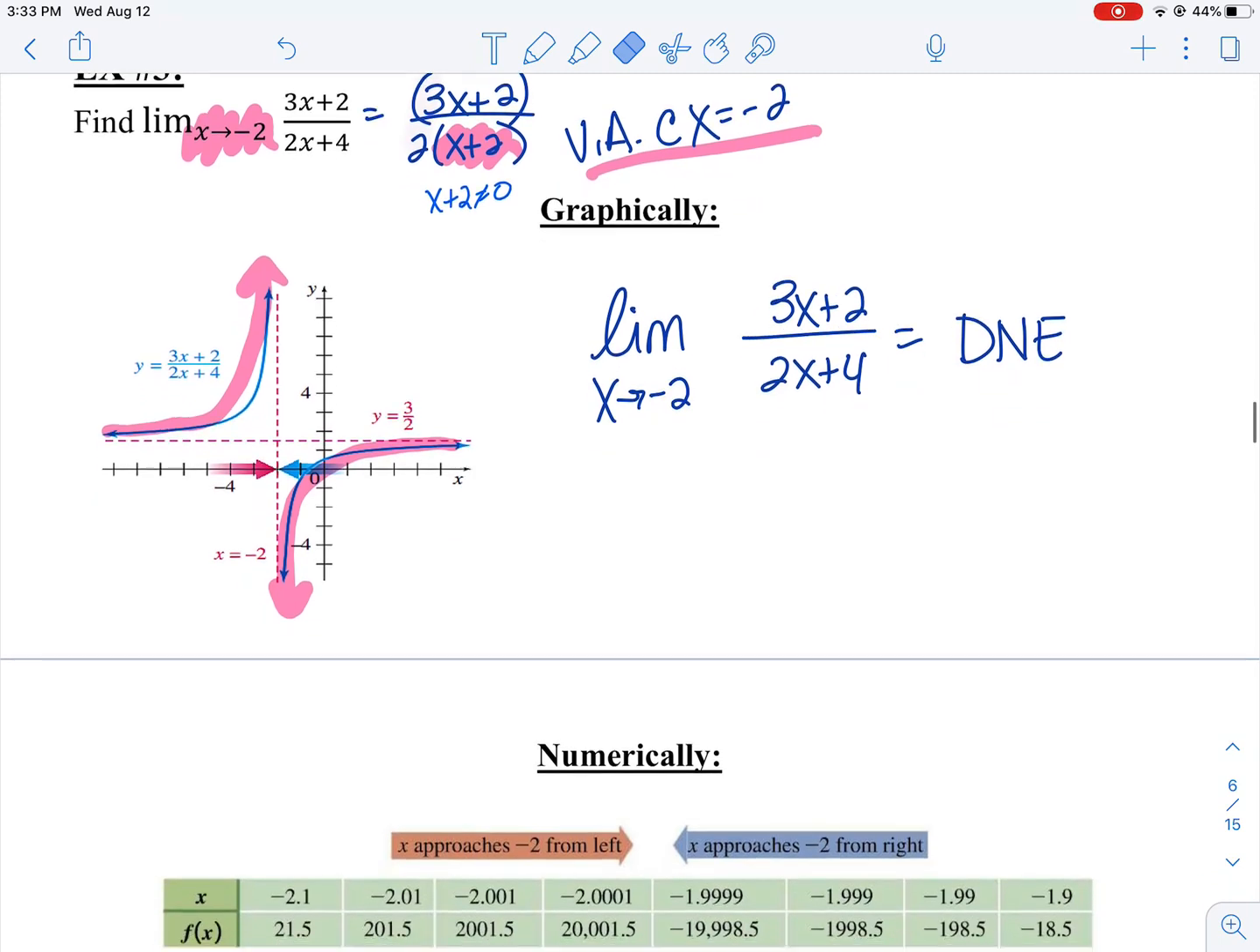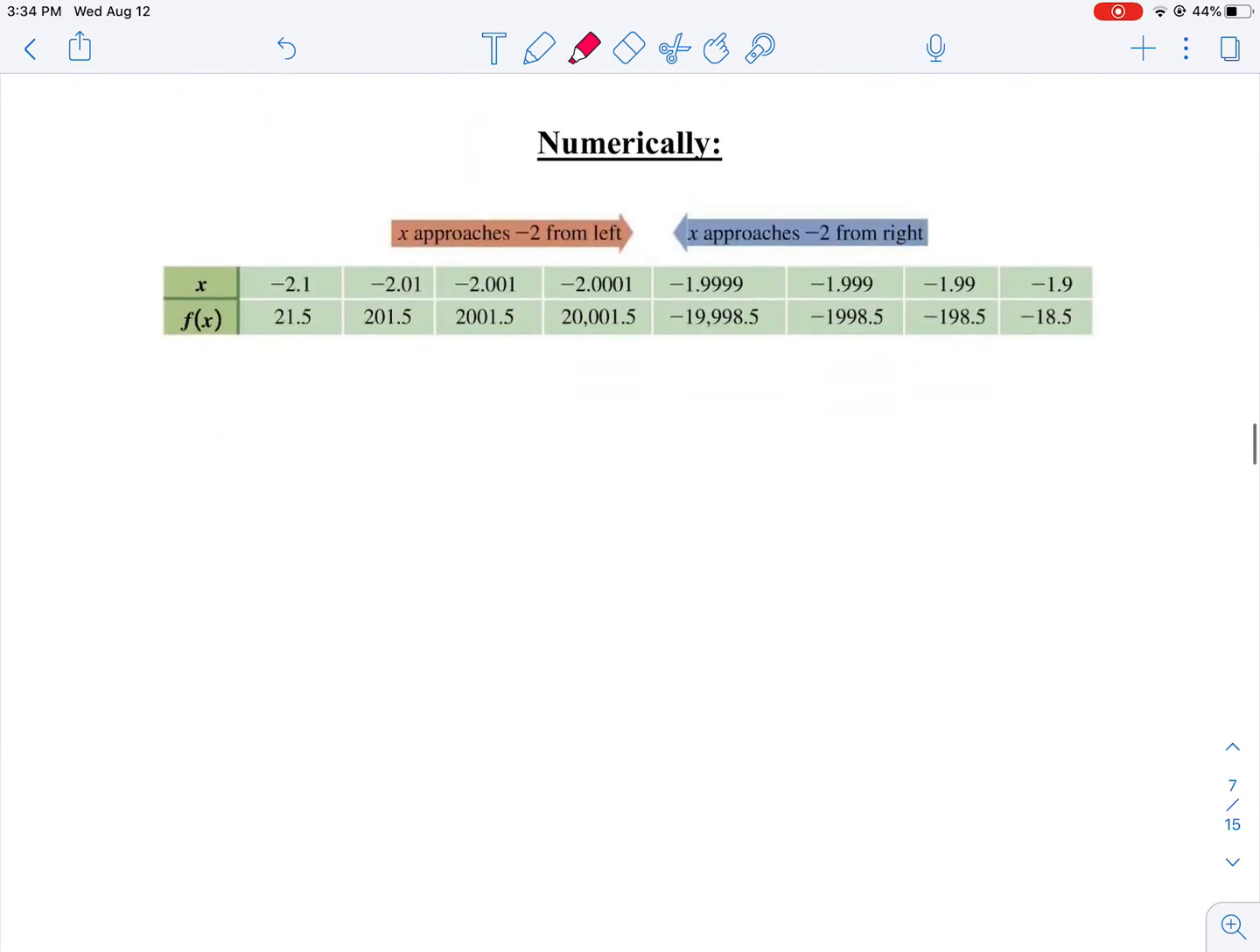So what if we took away the picture and we did a table of values instead? We used our calculator, we punched this into our y equals, and we did the table of values. We plugged in numbers really close to -2 from the left and really close to -2 from the right. So here's an example of that. You can punch in numbers close to -2 on the left and close to -2 on the right. What happens with your y values? Well, it looks like they go from 21 to 201 to 2001 to 20,001. It looks like these are getting really big really fast, right?